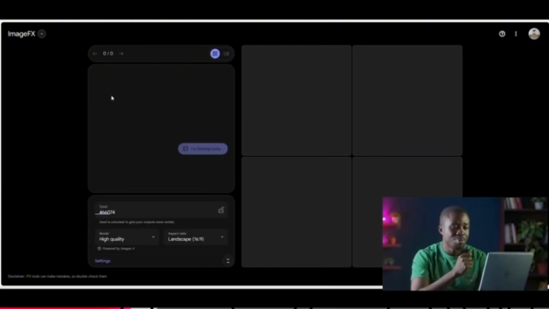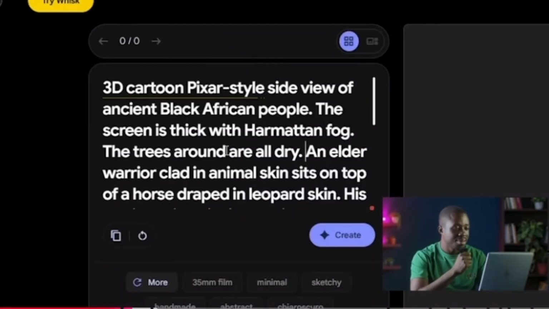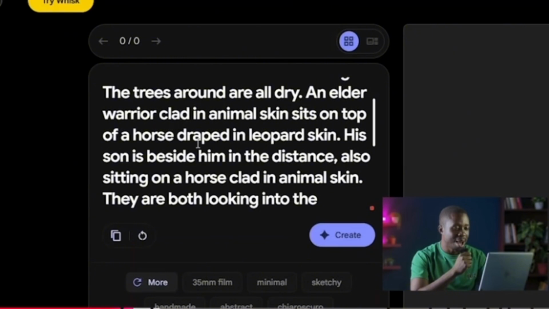So we're just going to come straight to this other side, and we are going to type in our prompt. Let's write our prompt here, which is: 3D cartoon Pixar style side view of ancient black people. The screen is thick with harmattan fog. The trees around are all dry. An elderly warrior clad in animal skin sits on top of a horse draped in leopard skin. So we are trying to describe exactly all the things that are happening in the scene. Let's continue the prompt.